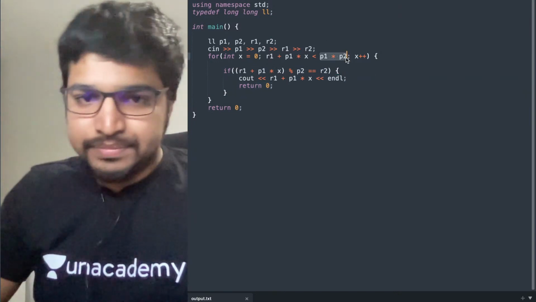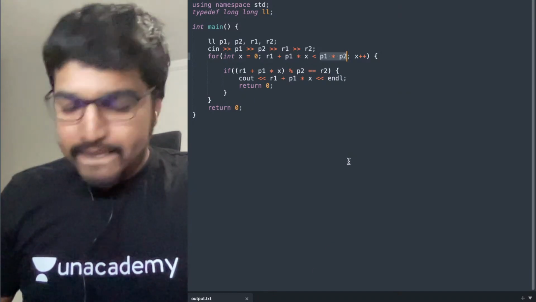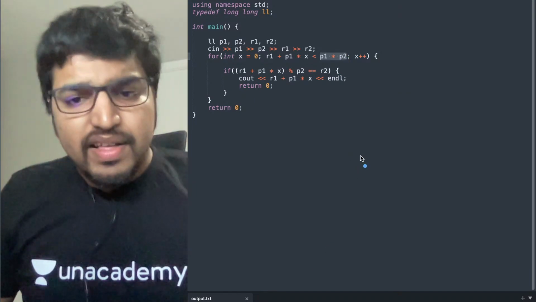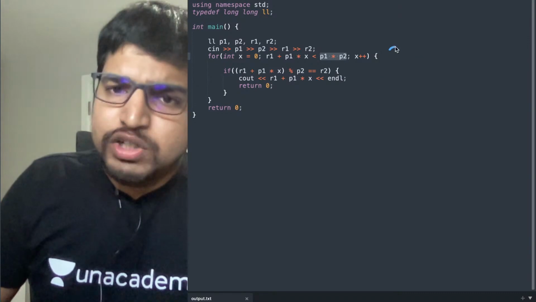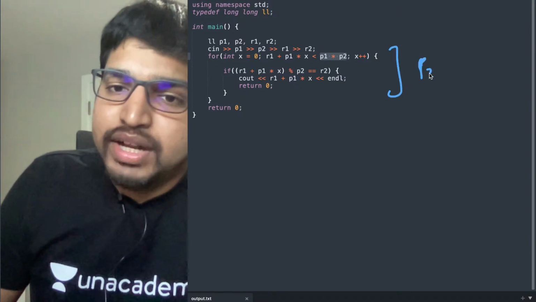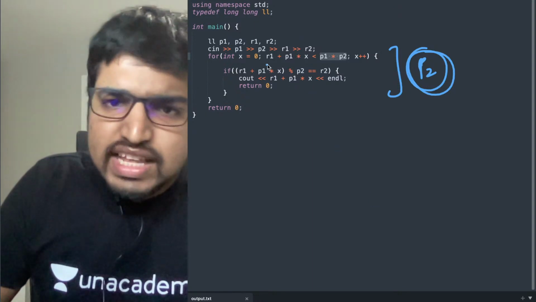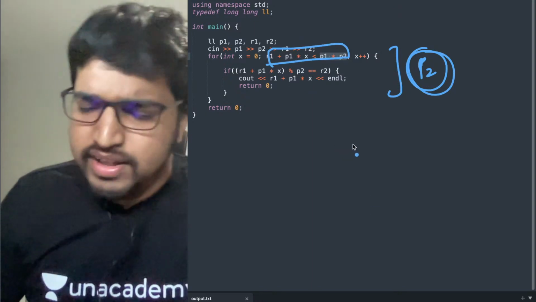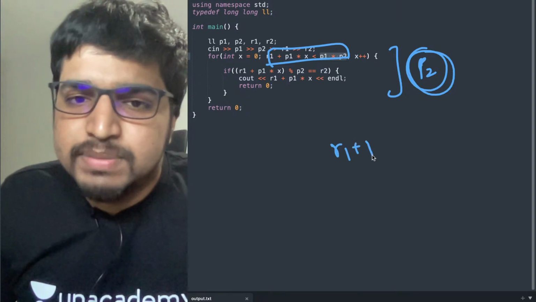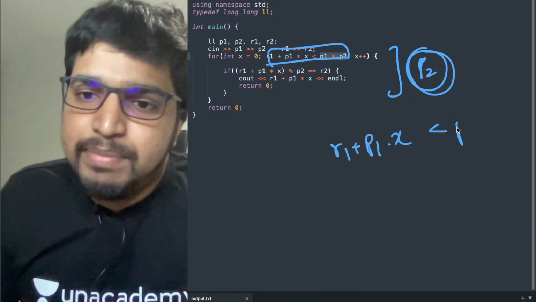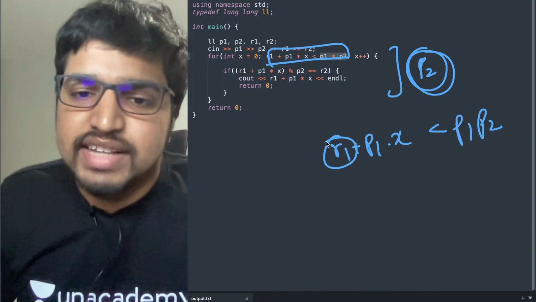Is this understood? This loop is going to run at most P2 times. Why? Let's see how many times the loop is going to run. By the mathematical inequality, R1 plus P1 into X is less than P1 into P2, and this number is greater than 0.